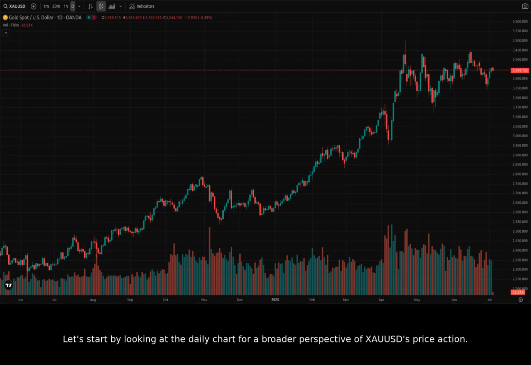Let's start by looking at the daily chart for a broader perspective of XAUUSD's price action. On the daily chart, we can see a consolidation phase forming after the rally in early 2025. The price has fluctuated between roughly $2,300 and $3,200, establishing some key levels. There's been a notable increase recently that we'll zoom into later.